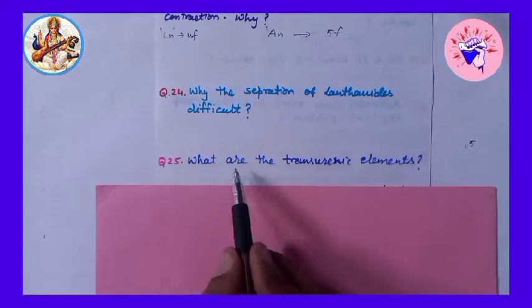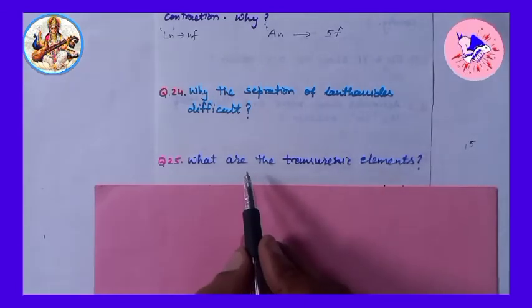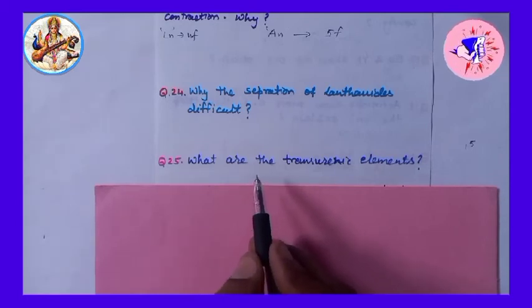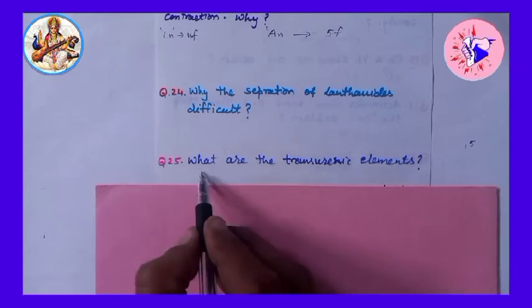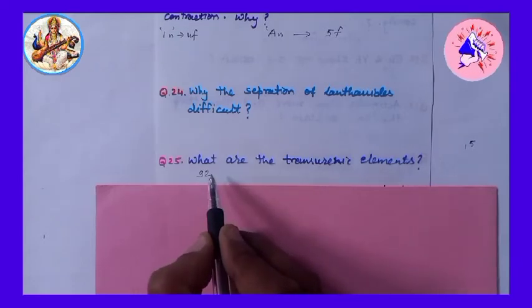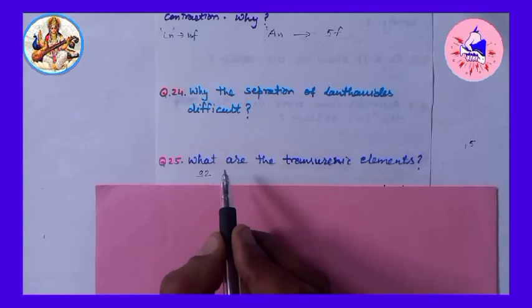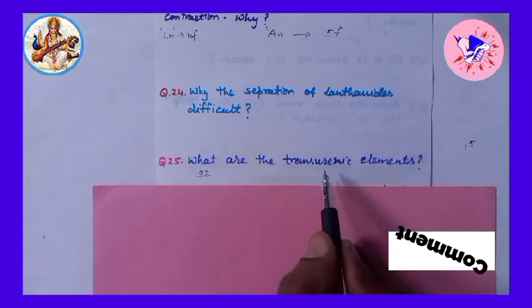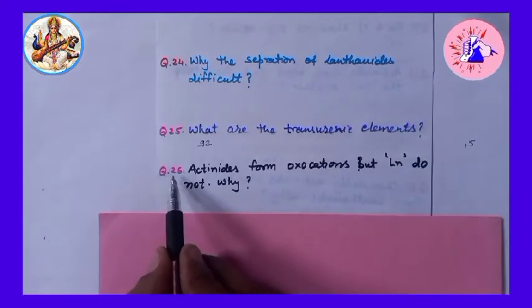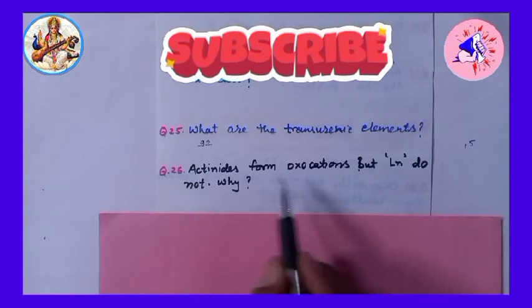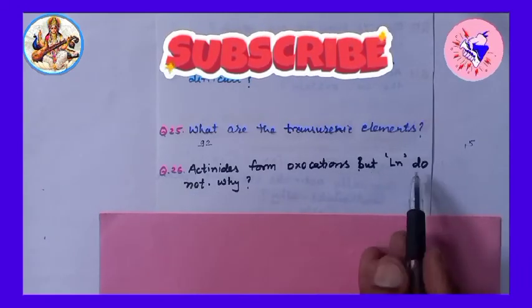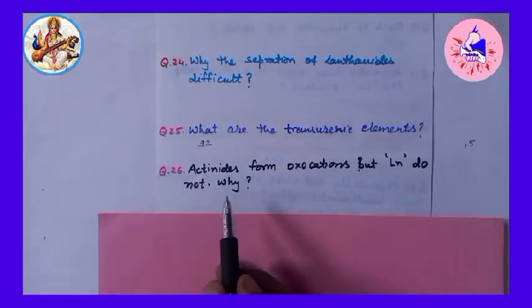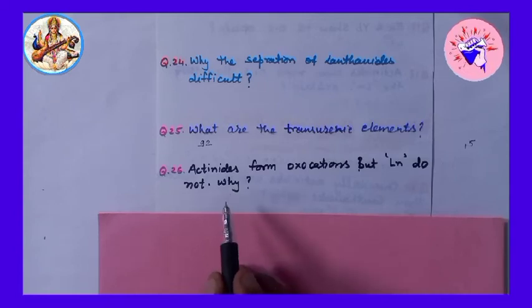Next, 25. What are the transuranic elements? Answer: elements having atomic number higher than 92 are called transuranic elements. Next, 26. Actinides form oxocations but lanthanides do not. Why? Answer: lanthanides do not.